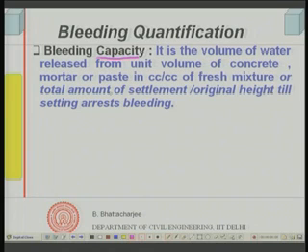So, bleeding capacity we can define in terms of the total volume of water released from unit volume of concrete throughout the bleeding, because bleeding does not take place in one go. It takes place over a period of time, right from the time you have placed the concrete and filled the mold to the time it has set. The bleeding will continue.